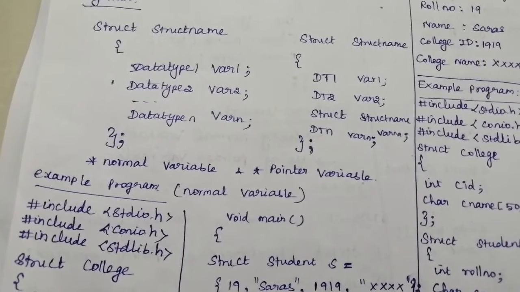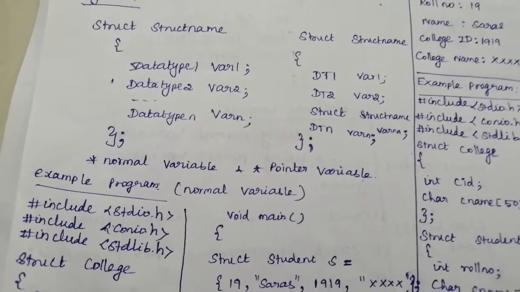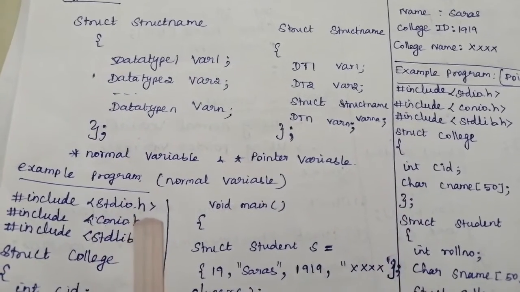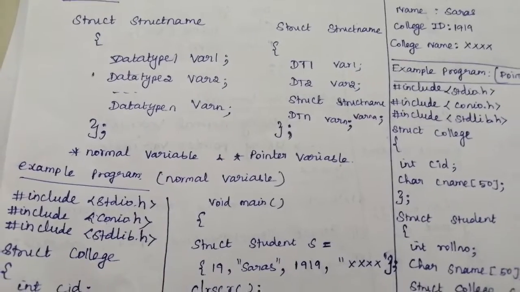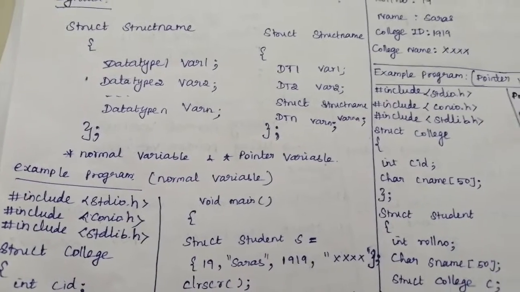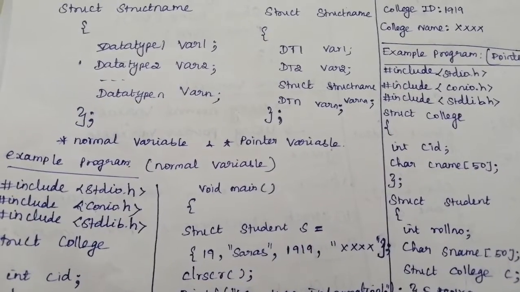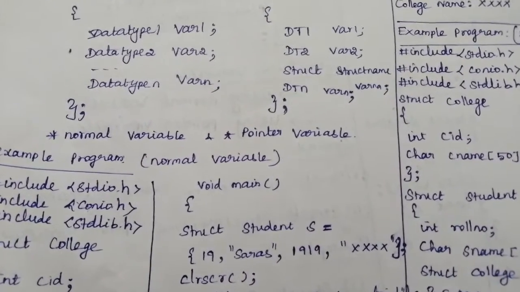Again I am saying the difference between normal variable and pointer variable. If you are using a normal variable, then the dot operator will be helpful for accessing the members. If you are using a pointer variable, then the arrow operator will be helpful for accessing the members present in the structure.